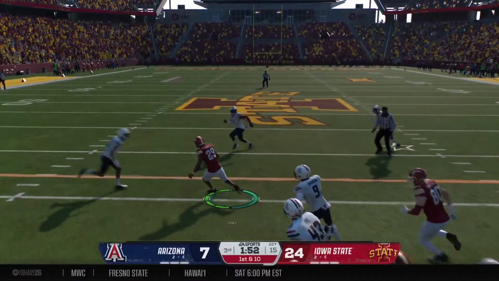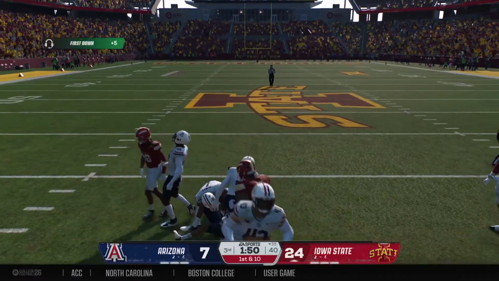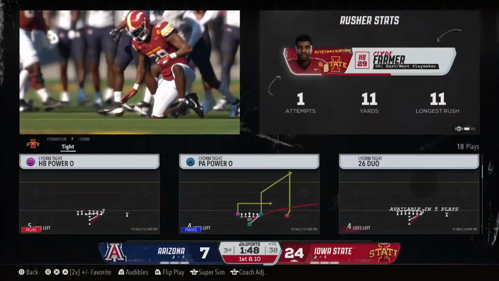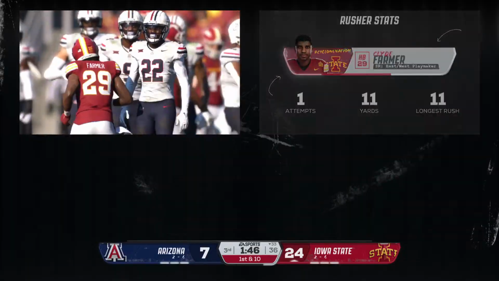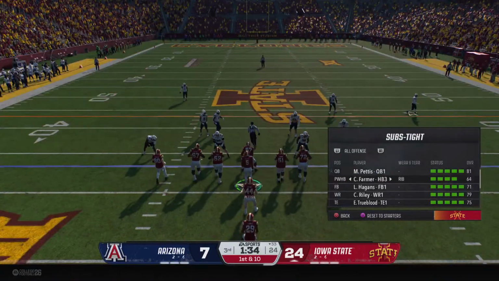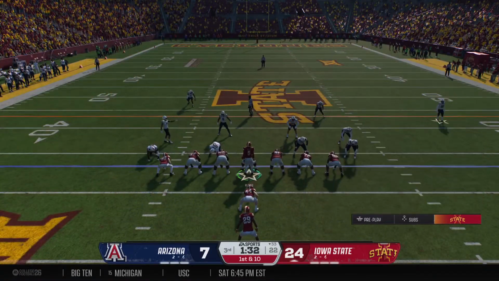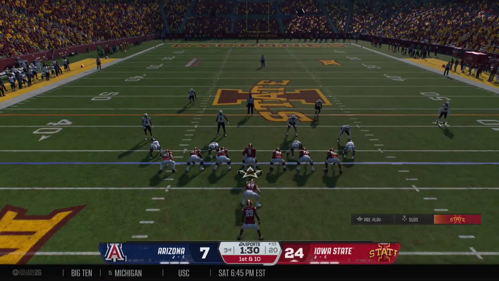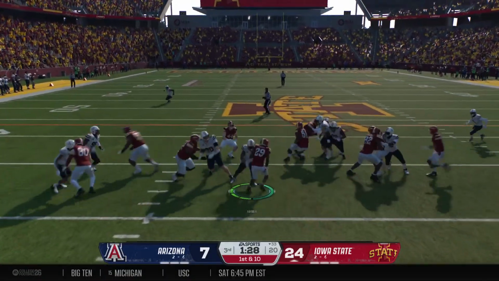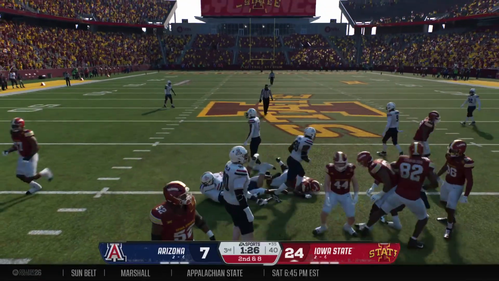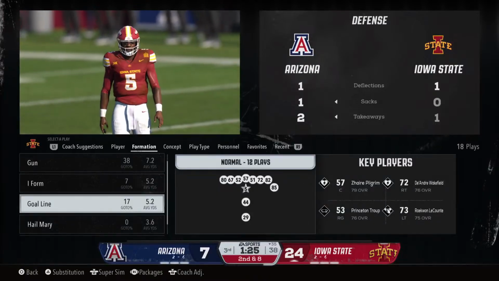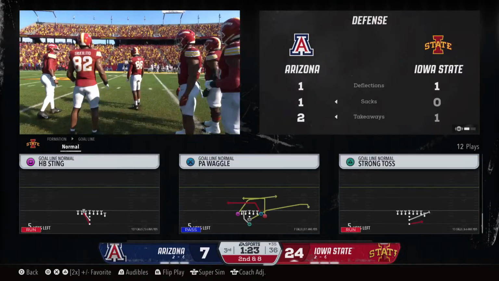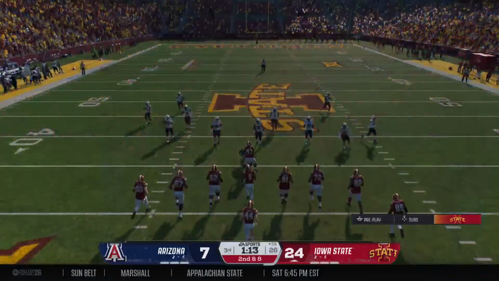They'll give it to the back. There he goes. They stay aggressive and push their way out to the 33, and it's first down. Here's this offense with a fresh set of downs. They're going to go right back to him on first down. Stuffed almost in his tracks, but strong enough to pick up one to the 35.